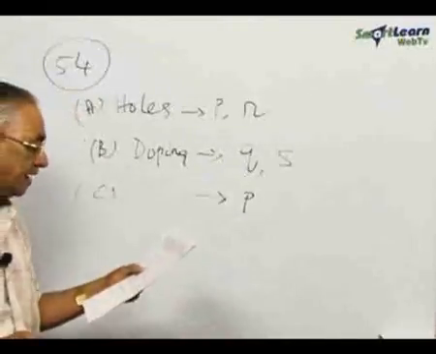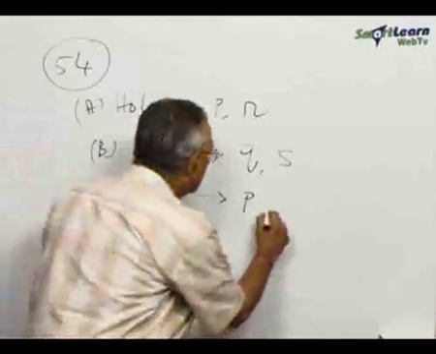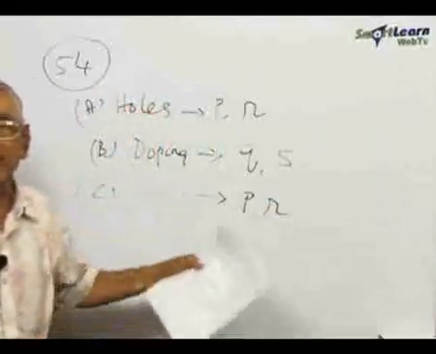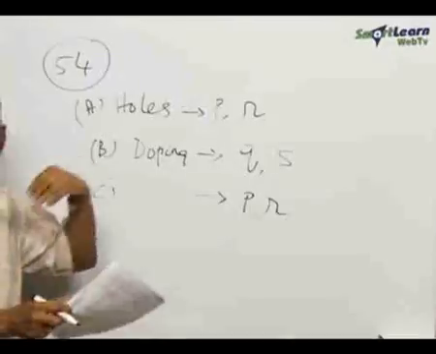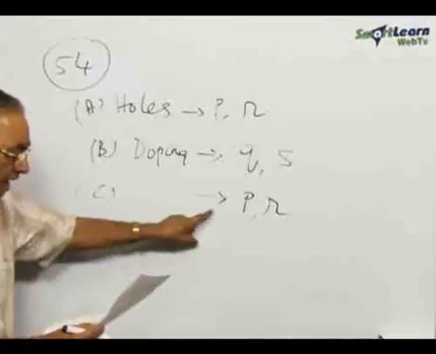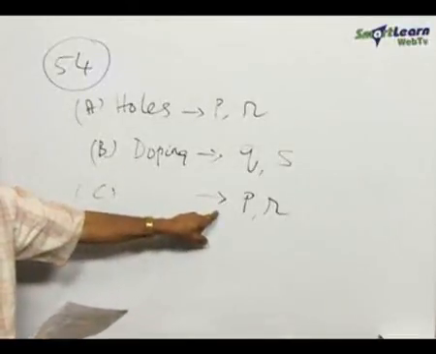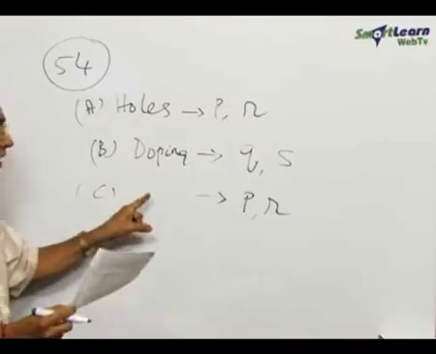In addition to that, it is also a result of loss of an electron from the covalent bonds. Some electrons are lost from the covalent bond. So, P and R are the corresponding matching items for C.